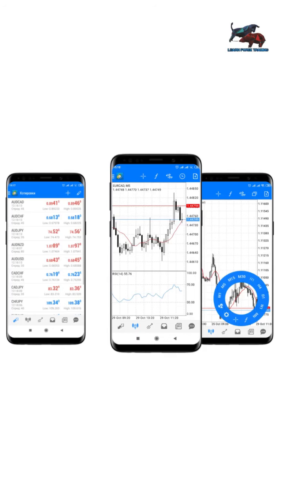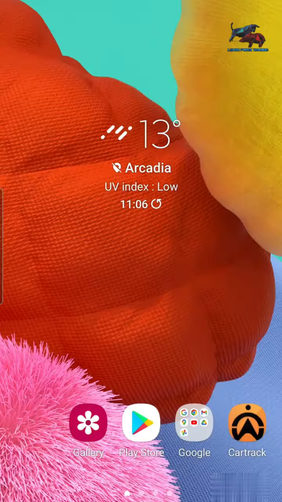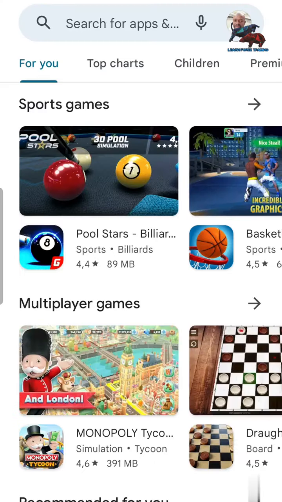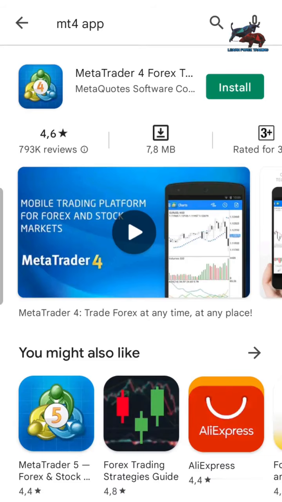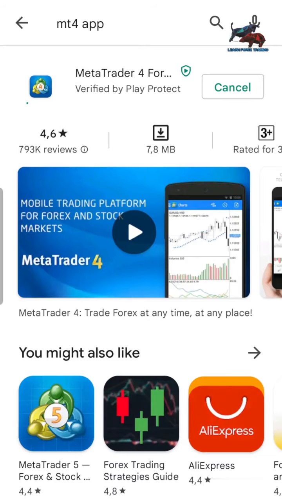In this video, I'm going to show you how to install MetaTrader 4 on your Android phone. So we start by going to Google Play Store and we type in MT4 app, and then we install the MetaTrader 4. This is basically a demo account where you're going to be practicing on how to trade Forex, which is always best for someone who's starting out.